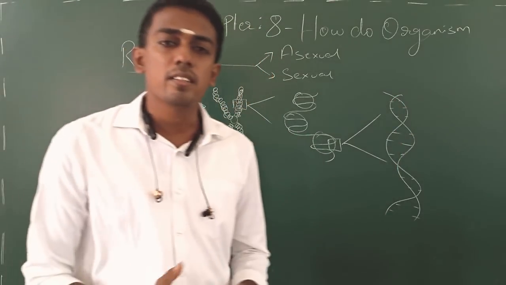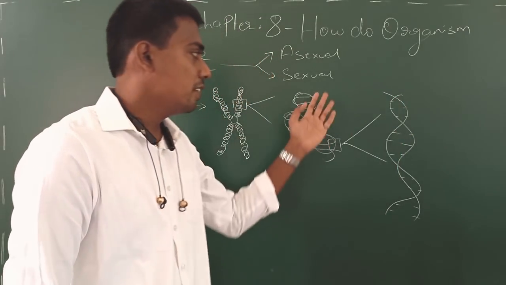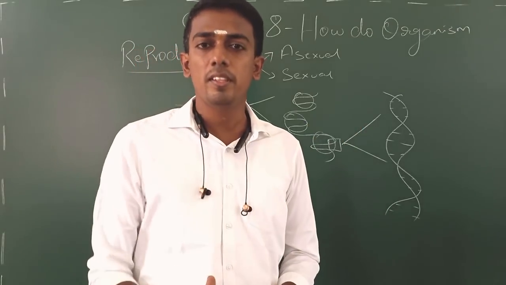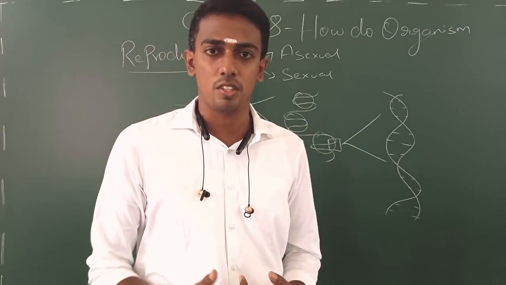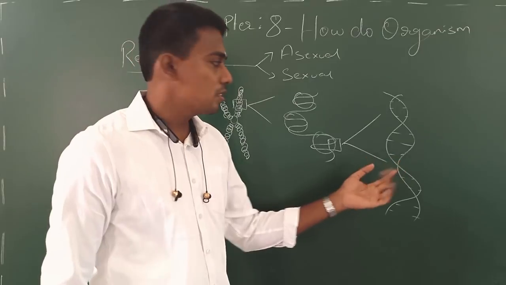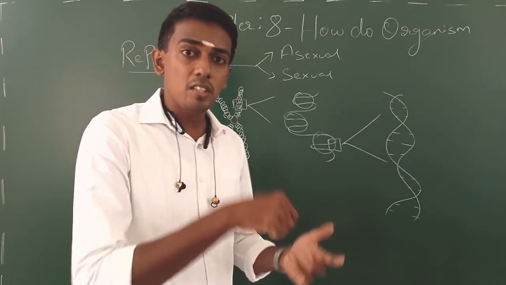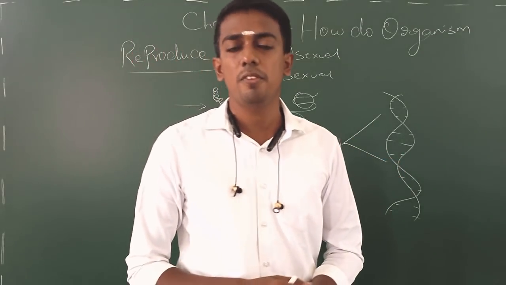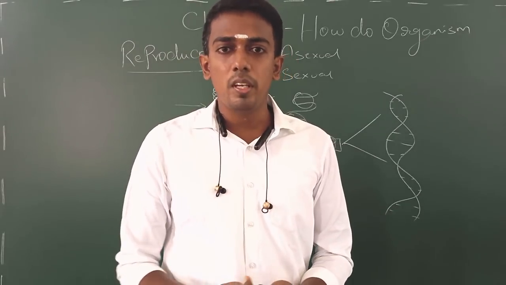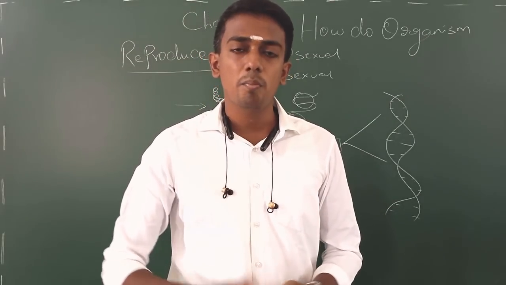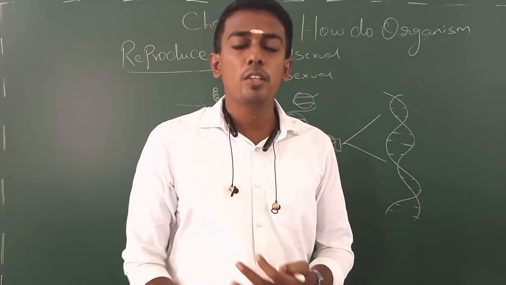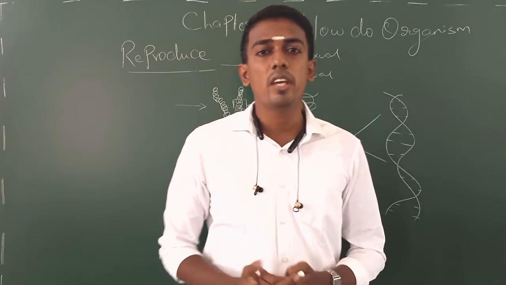All organisms possess several sets of genes, and only with those genes they make their structure. Now my question is, how is this gene giving structure to the organism? Say for example, you are a human being and myself a human being. Yes, but still, though we are human beings, why do we have some variations?